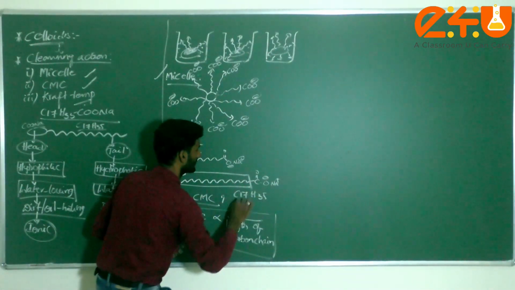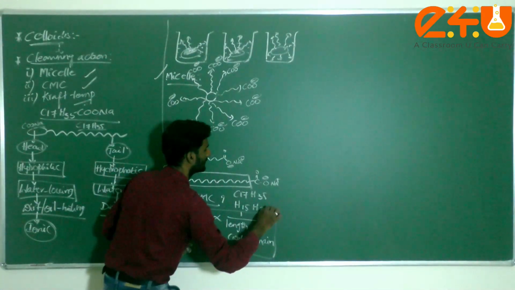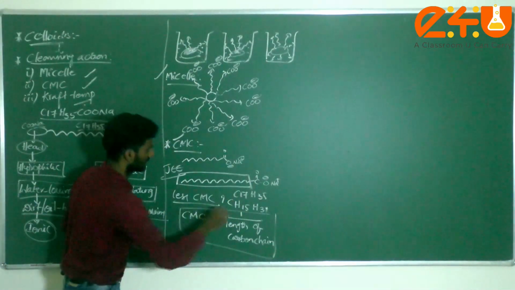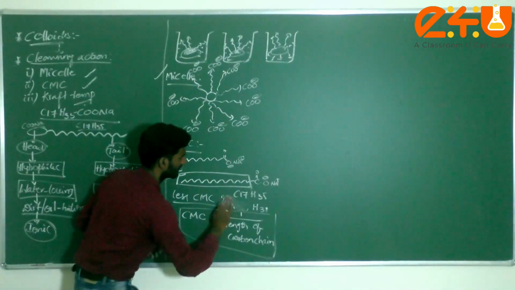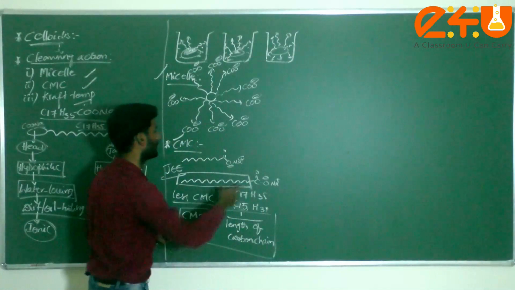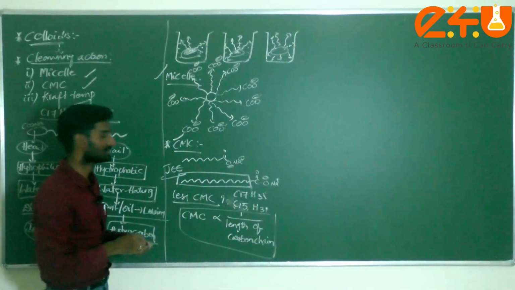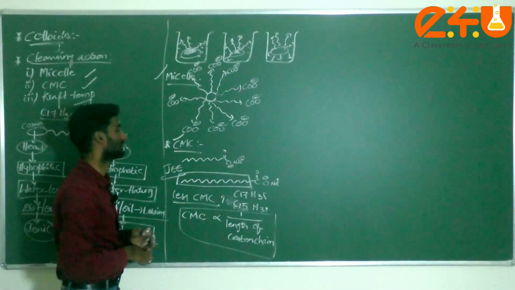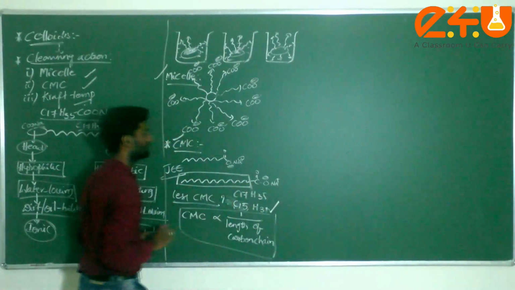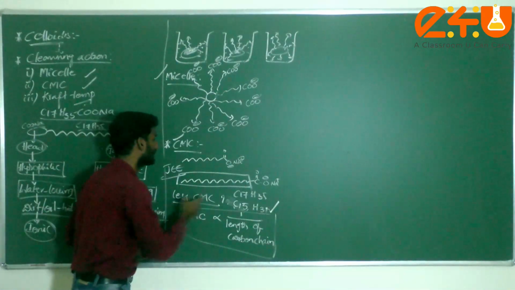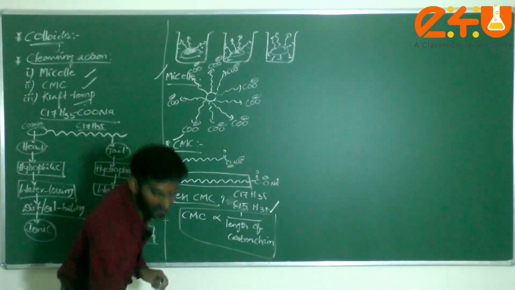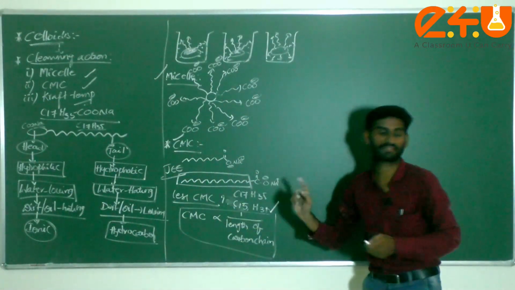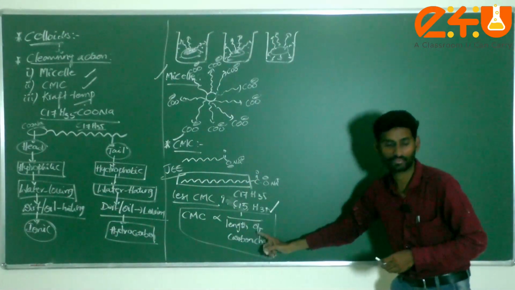C17H35 is there and C15H31 is there. Among these two, which one has the more CMC? The one having the more number of carbon atoms has the less CMC. So C15H31 has the greater CMC because it has 15 carbon atoms, but in the case of the other, dear students, there are 17 carbon atoms. This relation we have to remember.